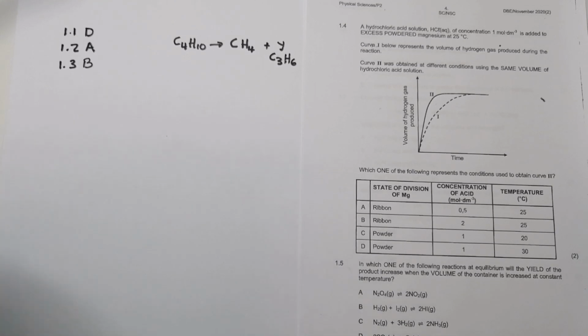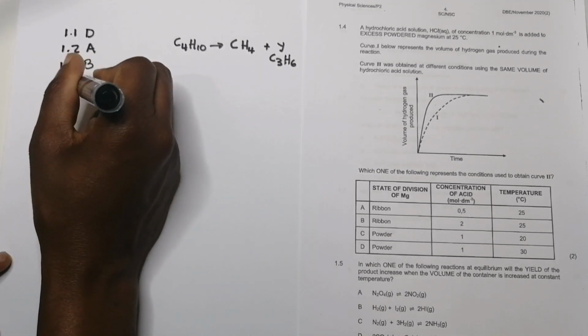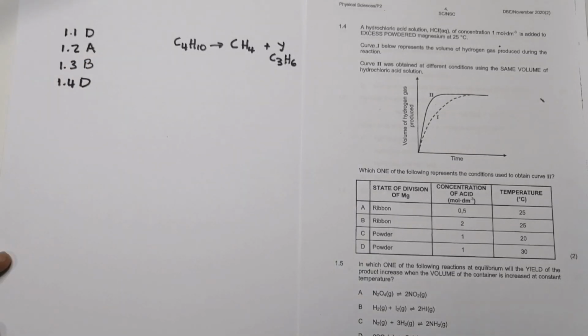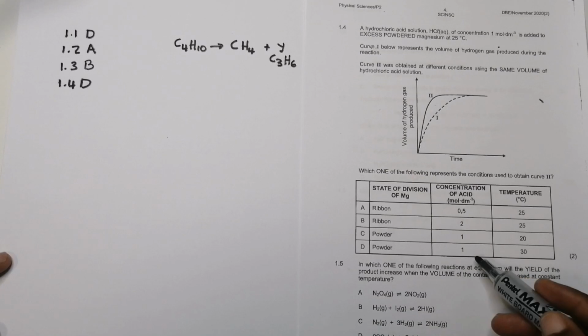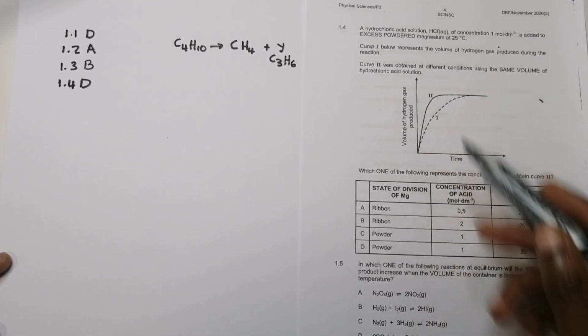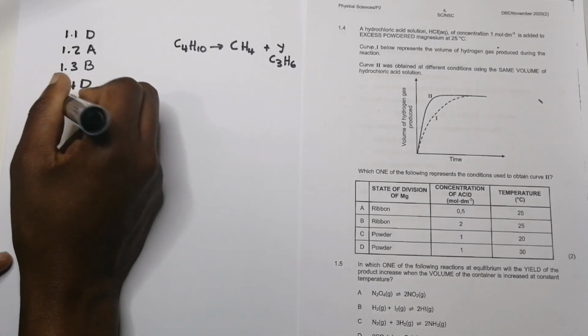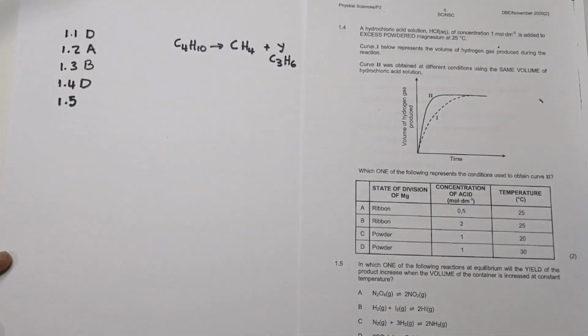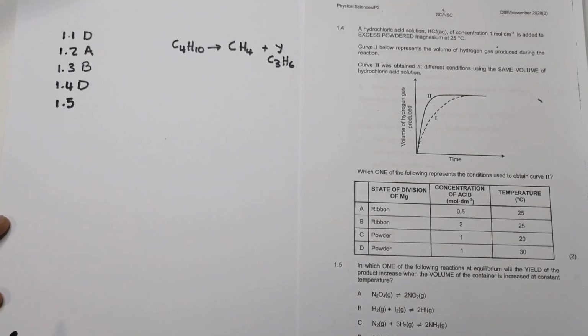So definitely my answer should be D. It makes sense. Everything else remains the same, but it's at higher temperature, so that should make sense to have a higher reaction rate. Remember, an increase in temperature increases the rate of a reaction.